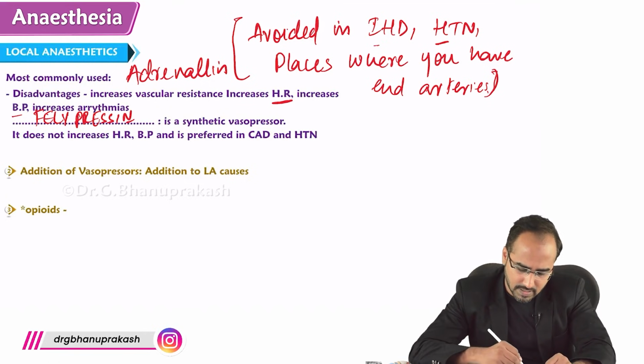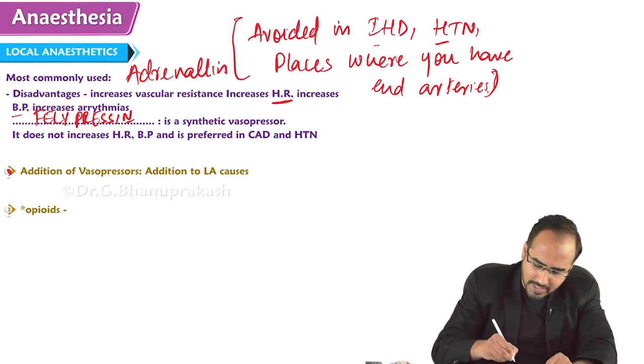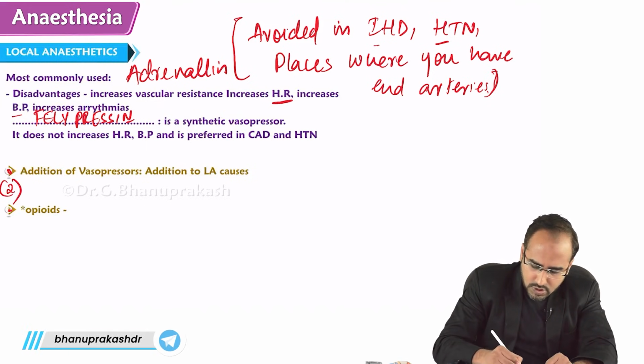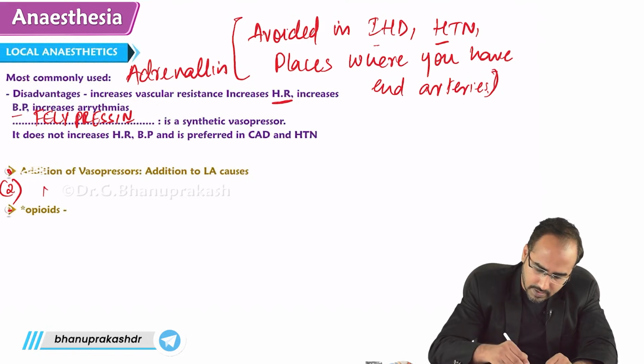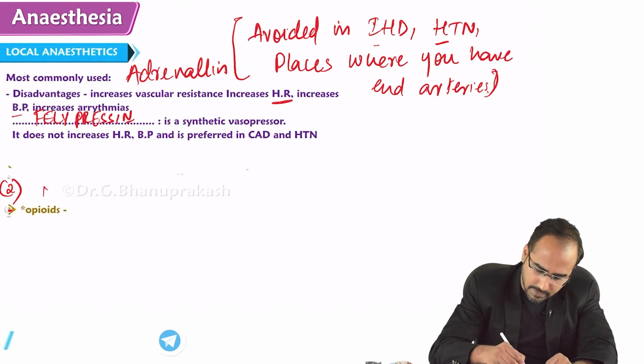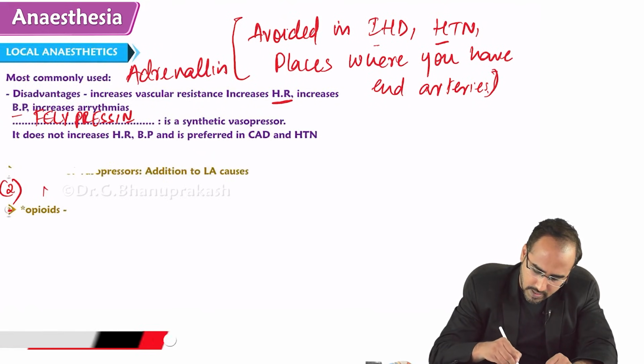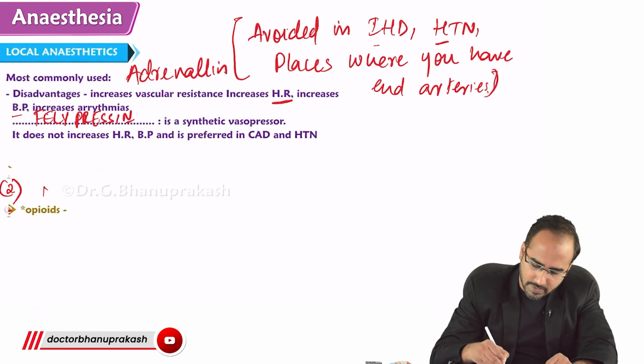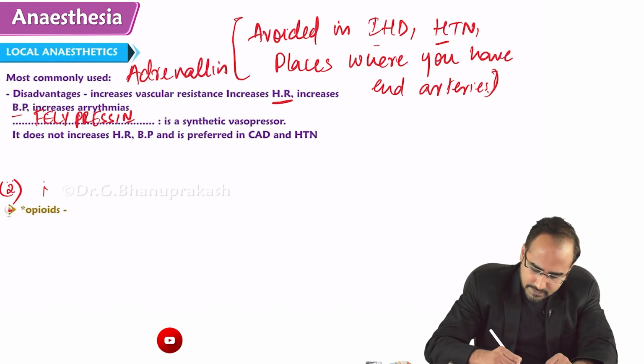Second is what, guys? Remember, we have already discussed. The second drug over here is sodium bicarbonate. If you don't have adrenaline or felipressin available, you go for the second drug, which is called sodium bicarbonate.